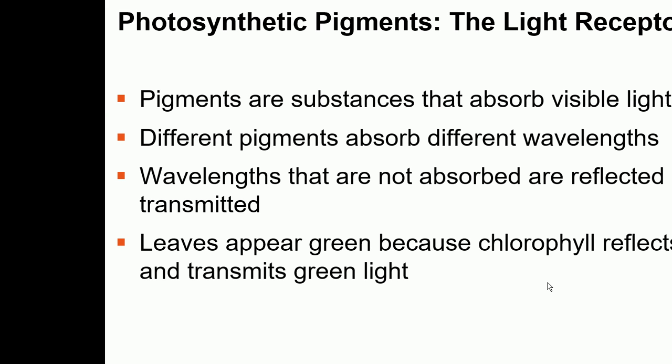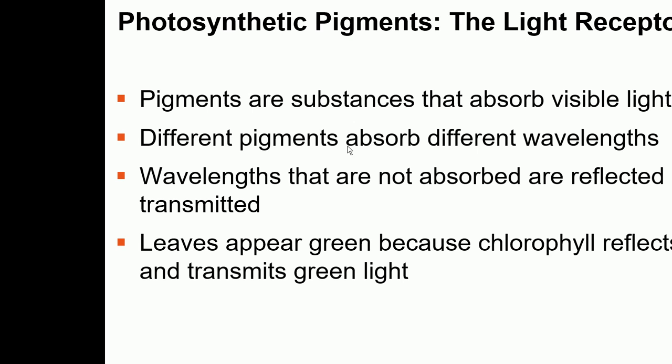Pigments are substances that absorb visible light, and there are different kinds of pigments. This coming week you will be doing a lab on fermentation and photosynthesis, in which you will be working with pigments, so you'll come to know more about their properties. Different pigments absorb radiation of different wavelengths, and the wavelengths which are not absorbed are reflected or transmitted.